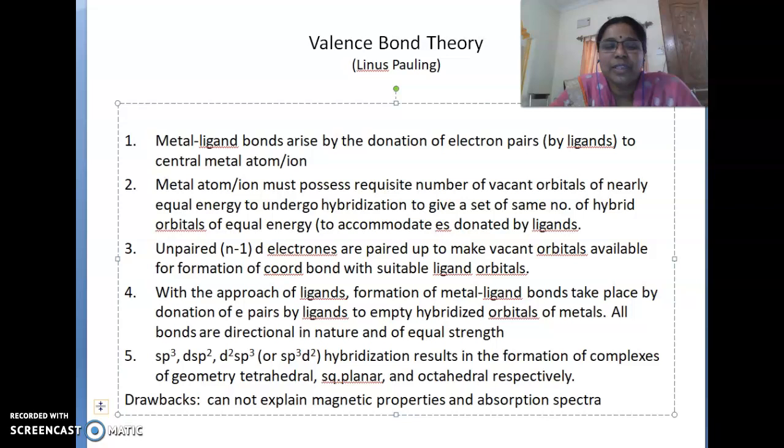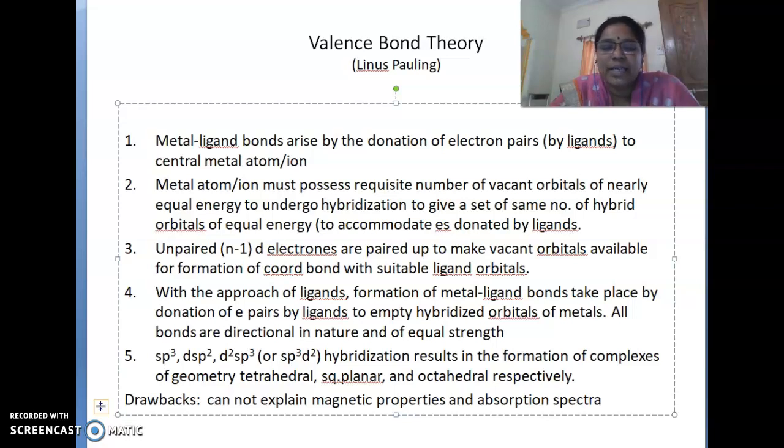This can be shown with a pointed arrow, which is the symbol for the coordinate covalent bond or dative bond. Now, with the approach of ligands, formation of metal-ligand bonds takes place by the donation of electron pairs by ligands to empty hybridized orbitals of metals.